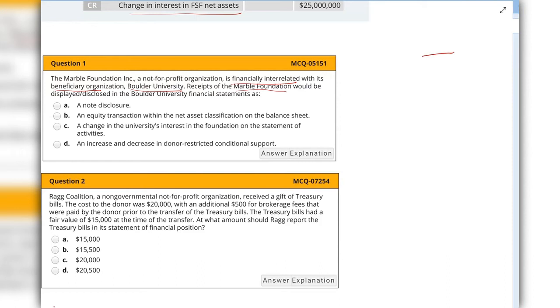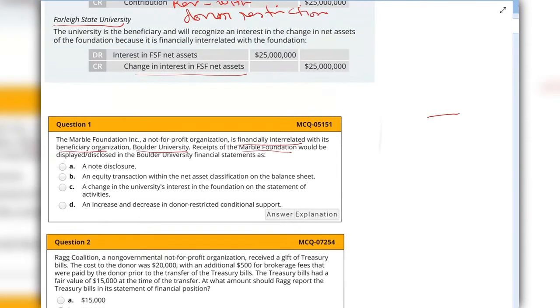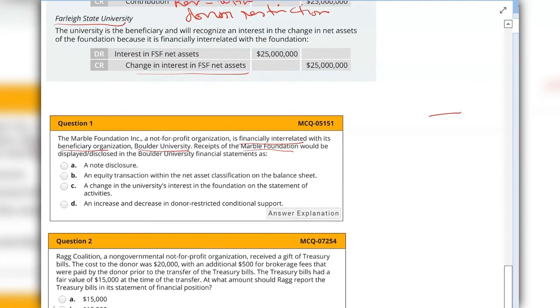So the ultimate recipient or the beneficiary will show any type of receipts of those donations as a change in their interest in the recipient's net assets. Just like here, the beneficiary showed the changes in their interest in the recipient's net assets.